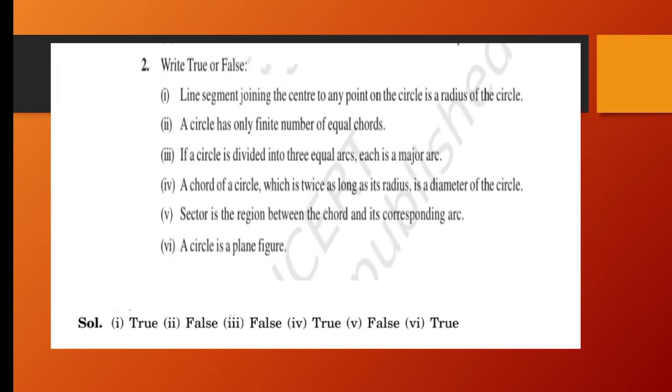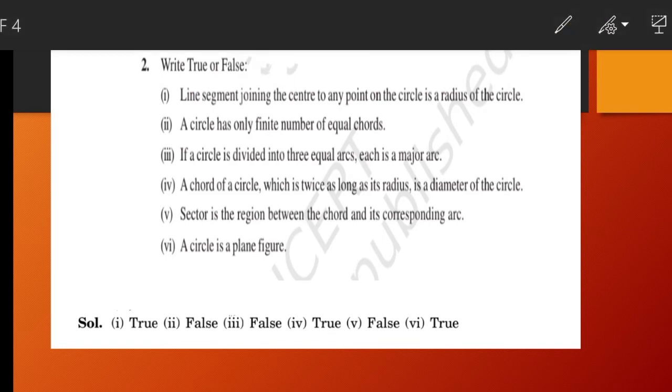Now in question number 2 we have true and false. The line segment joining the center to any point on the circle is the radius of the circle. So it is true. The fixed point, that is the center, and any point on the circumference, the line segment joining them is always the radius. So it is true.